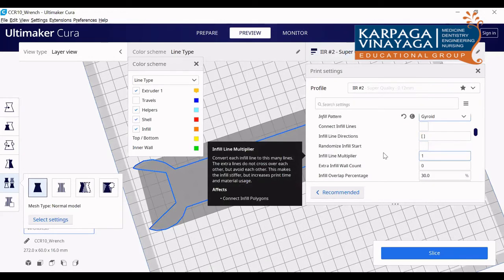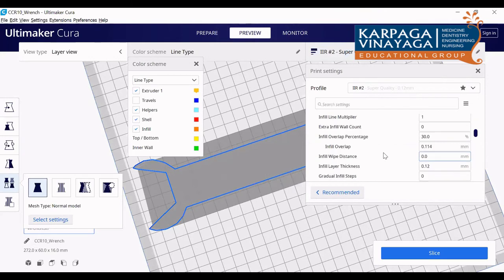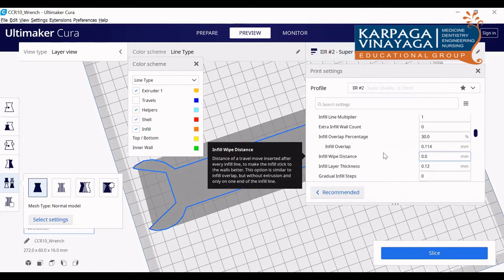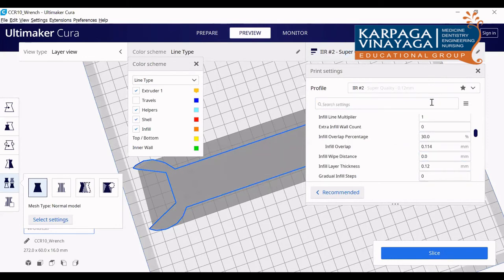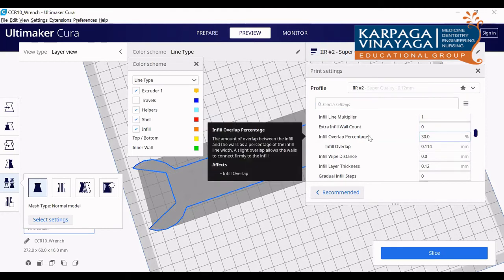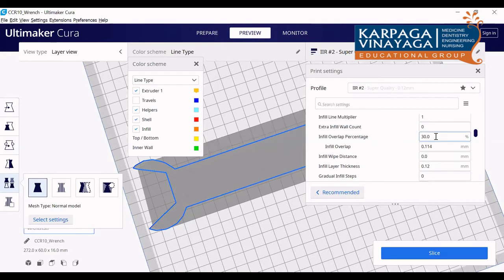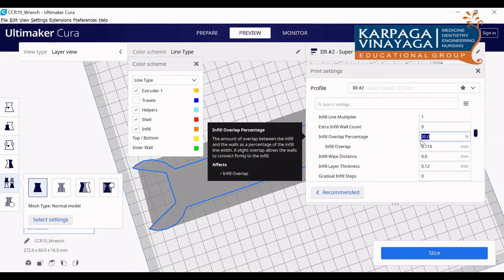These and all, you don't change. Infill overlap, there we have put some compensation, overlap compensation. There we have ticked in the top. This is how the infill overlaps over that inner wall. So instead of 30%, I can give some 20%.